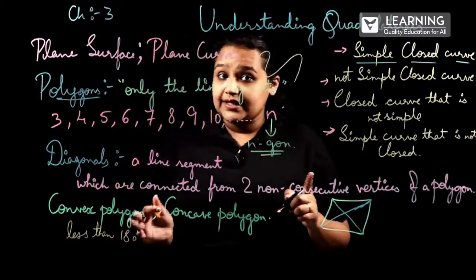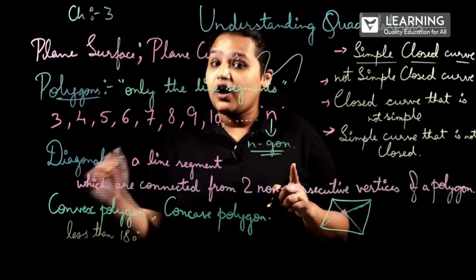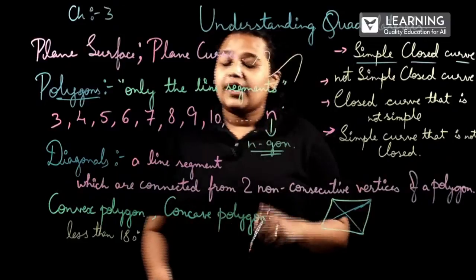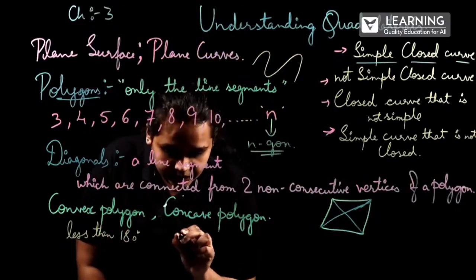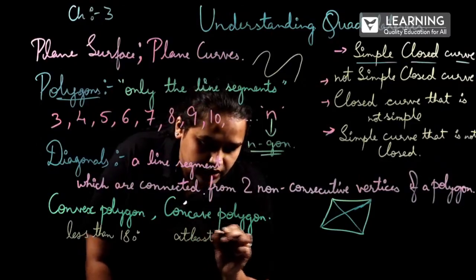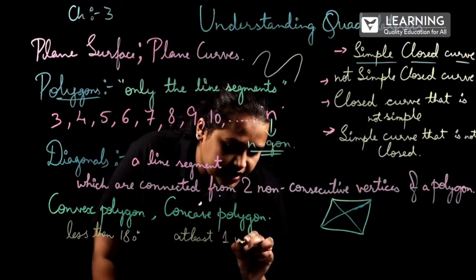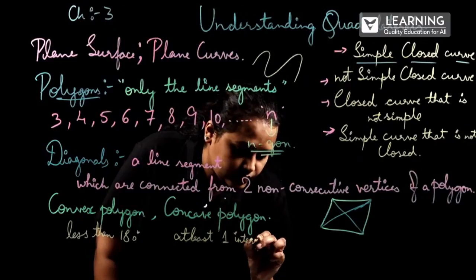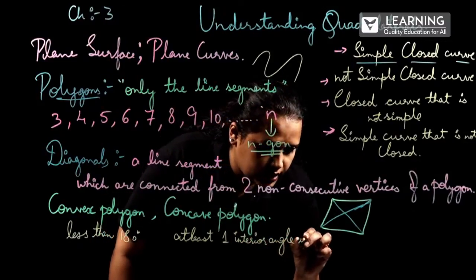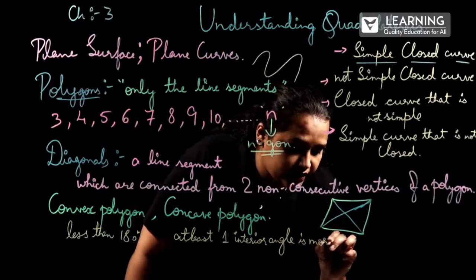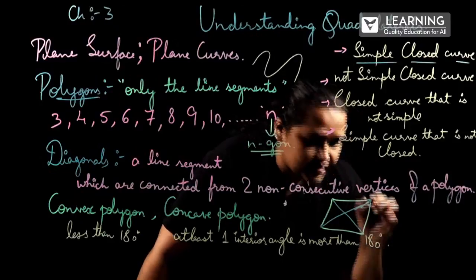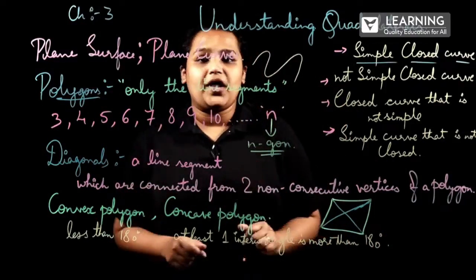A polygon in which all the interior angles are less than 180 degree is known as a convex polygon, and a polygon with at least one interior angle more than 180 degree is called a concave polygon.